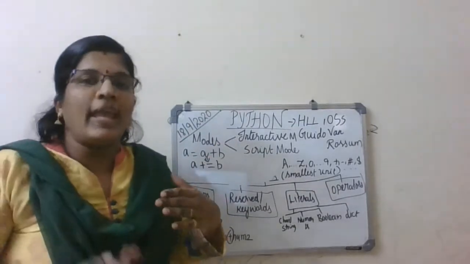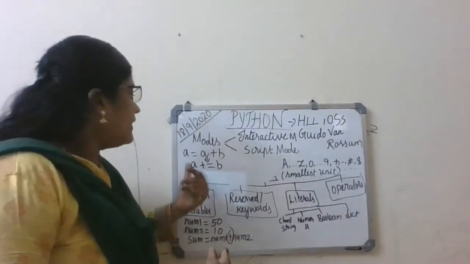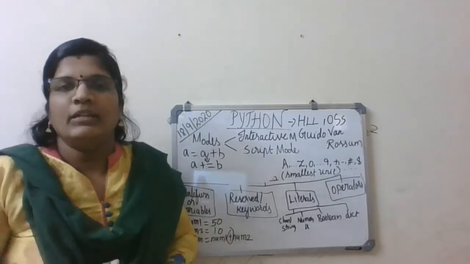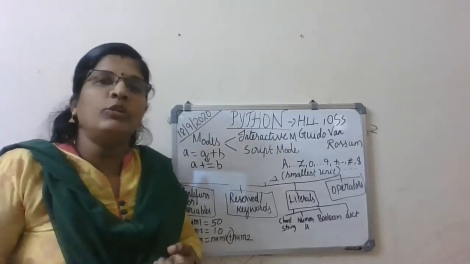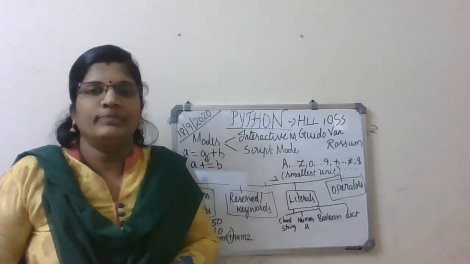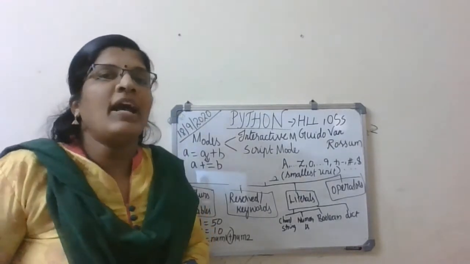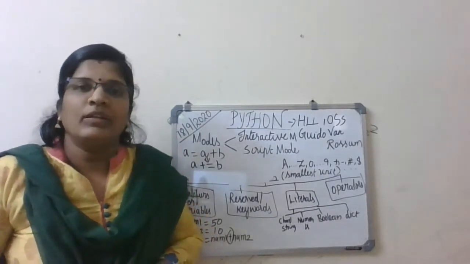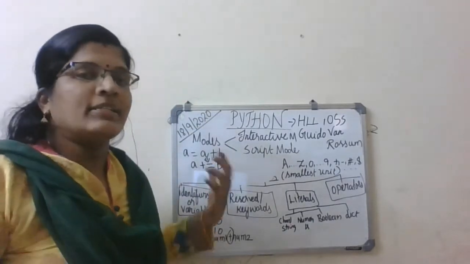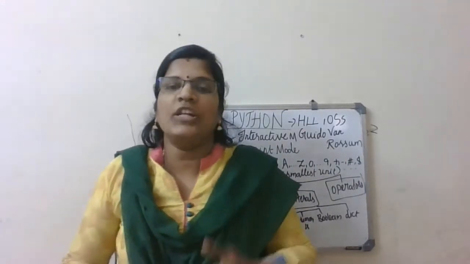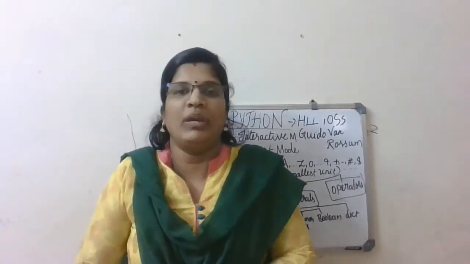a is equal to a plus b. Then here, a plus is equal to b. That means a is added with b and gives the result as a. Is it clear for everyone? It's the same thing you can apply for subtraction, multiplication, division and everything.